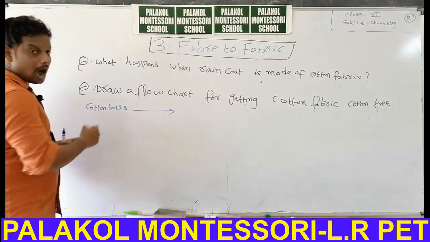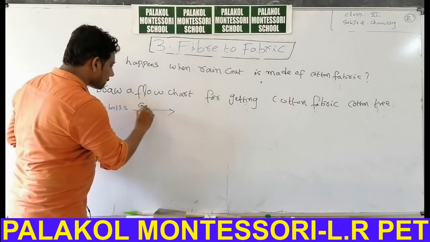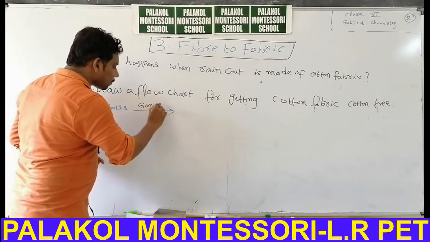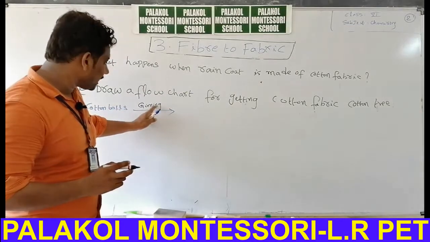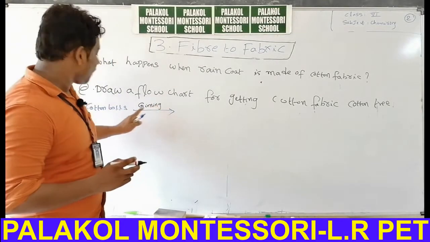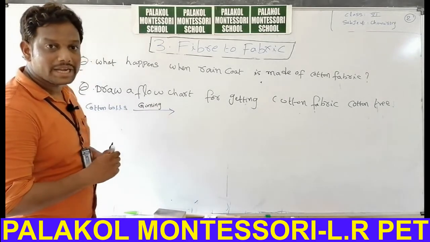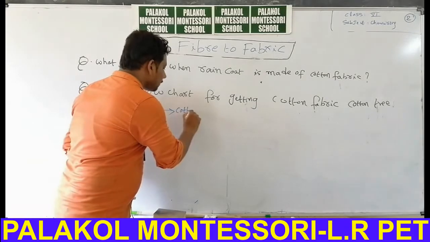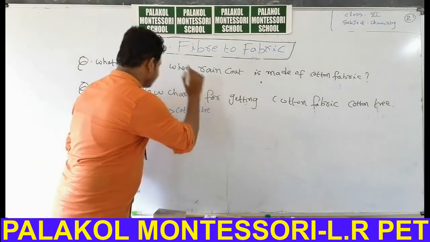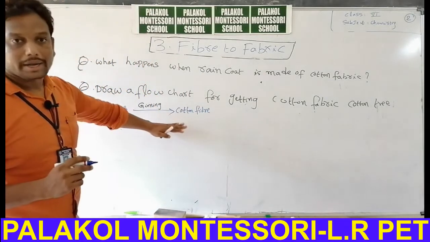Cotton balls go through the process of ginning. The process of removal of seeds from cotton balls is called ginning. By the process of ginning we can convert cotton balls into cotton fiber.